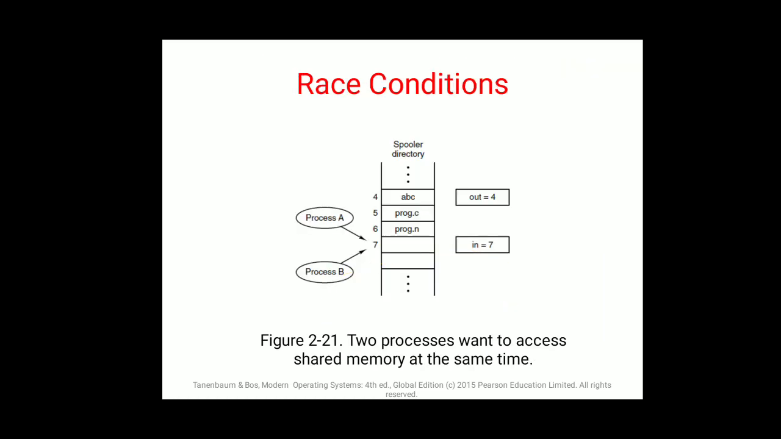Now next is the race condition. How do we apply a race condition? In the diagram you see there are two processes, one with out value 4 and one with 7. A race condition takes place when more than one process writes data items, so that the final result depends on the order of execution of instructions in multiple processes.